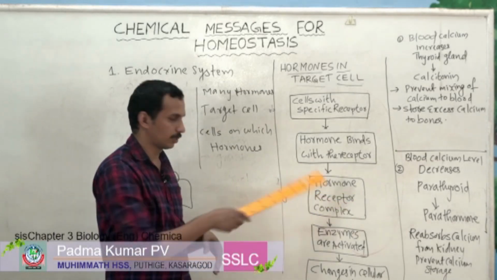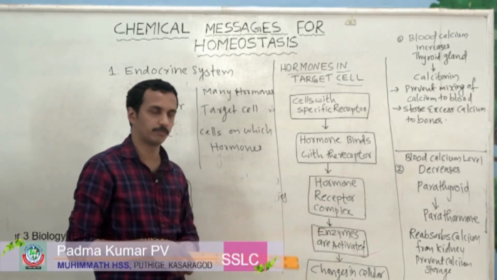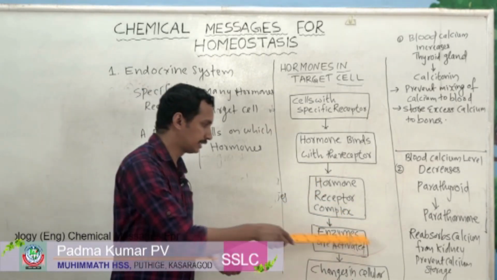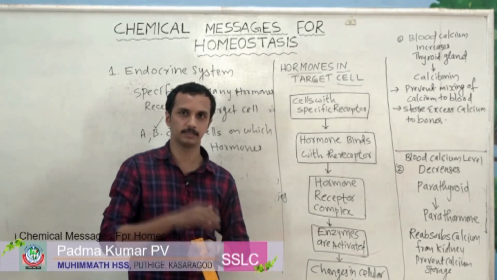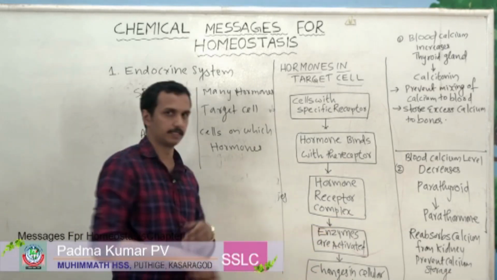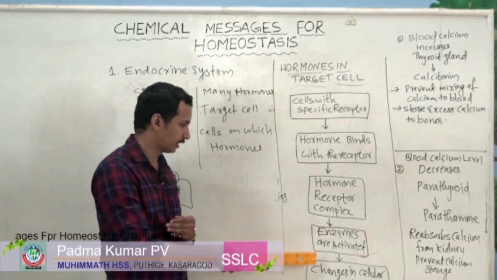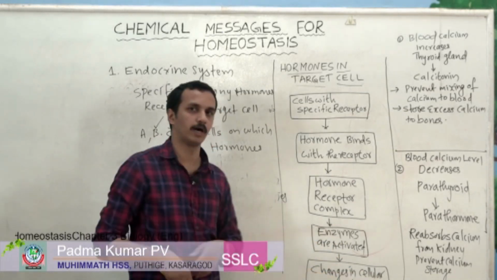There is a formation of a hormone receptor complex. Then after the formation of the hormone receptor complex, enzymes are produced. So this hormone receptor complex will form enzymes, that is, enzymes are activated. Then these enzymes make changes in cellular activity.